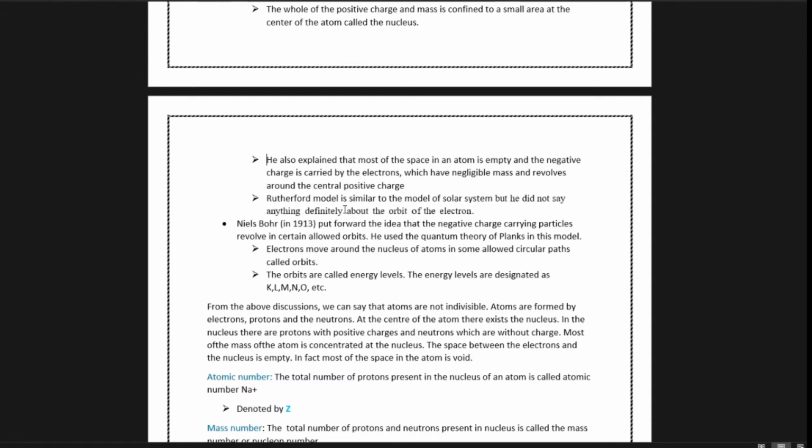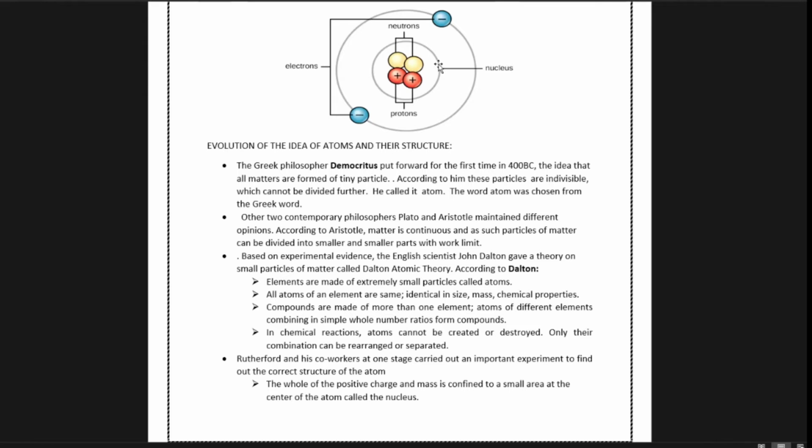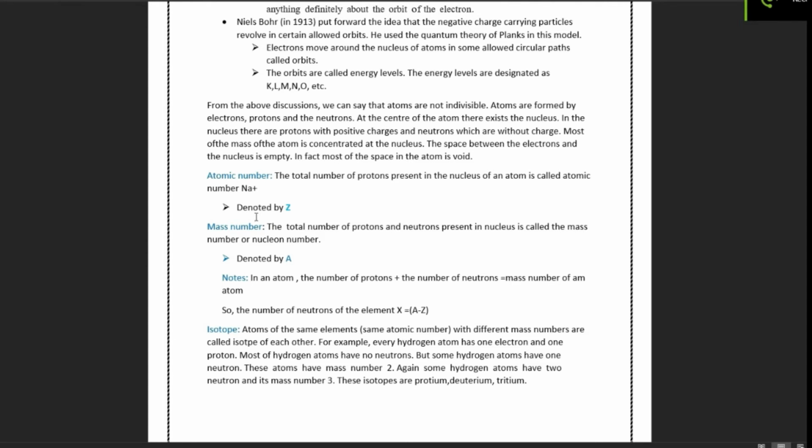Also, Rutherford's model is similar to the model of the solar system, but he did not say anything definite about the orbit of the electrons. So all the mass is present in the center. Atomic number is denoted by Z. Atomic number is the proton number of an element.